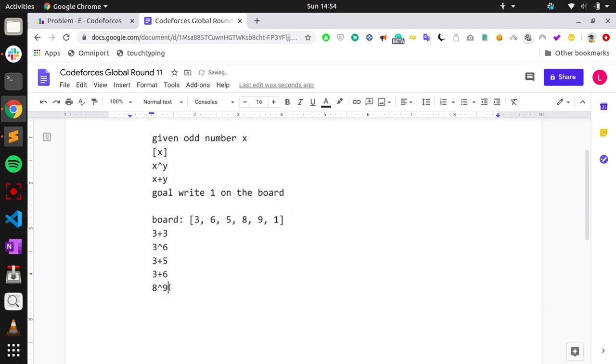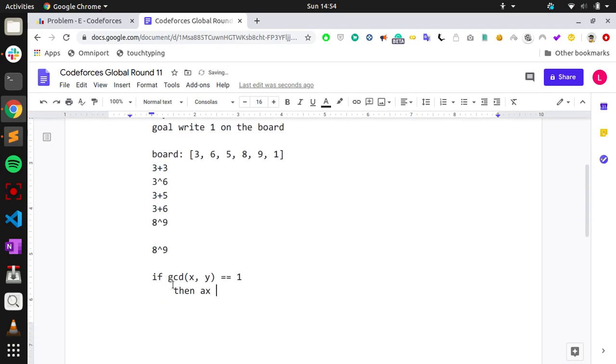How do we do it? We use the theorem that if GCD of x and y is 1, then there exist a and b such that ax plus by equals 1. We are given x, which is odd.